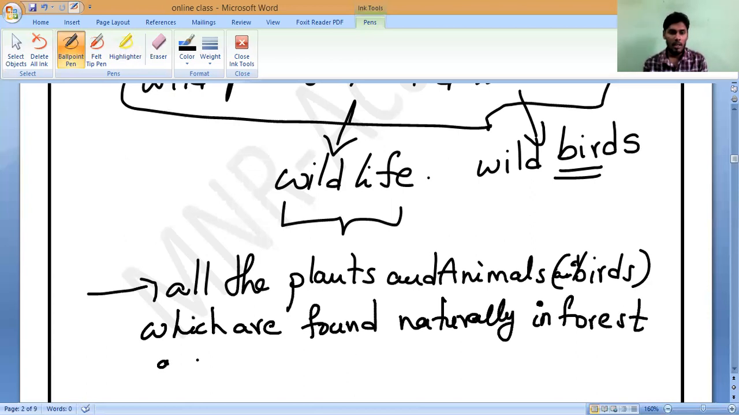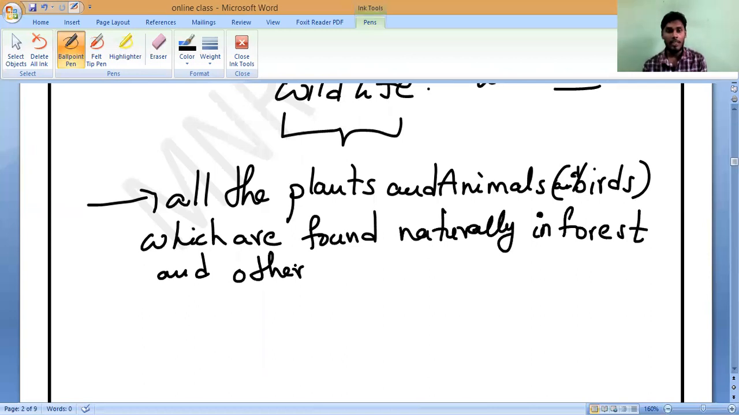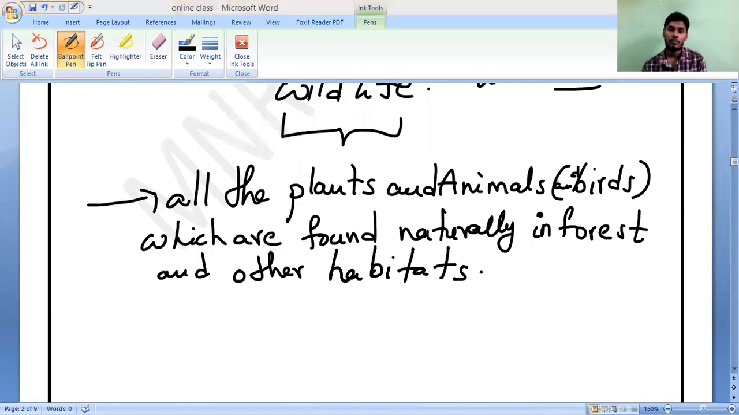And other habitats. Not only forest, if it is ocean, river, canal, or some other thing, wherever it is naturally. So all the natural habitats we also call wildlife. In forest and other habitats. What is the meaning of habitat? Forest is one habitat, ocean is one habitat, river is one habitat. Different kinds of atmosphere and location are called habitat. So this is what we call wildlife.